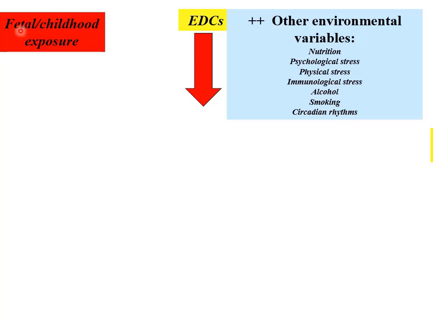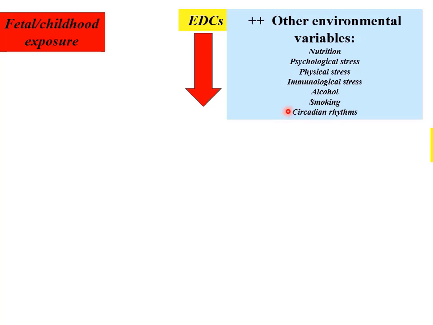So we have this situation: preconception, fetal, childhood exposure to endocrine disrupting chemicals, and a whole host of other environmental variables such as nutrition, stress, physical or psychological, immunological stress, alcohol, smoking, disruptions of circadian rhythms.